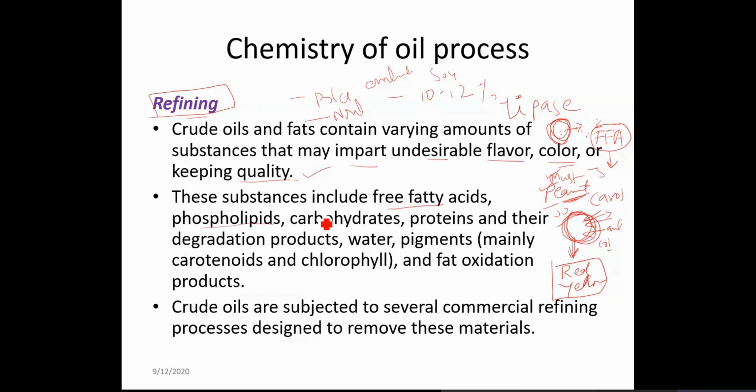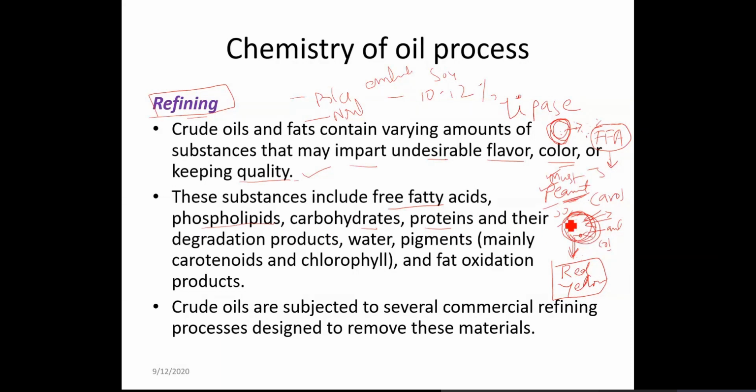Phospholipids are naturally present in the seeds. Carbohydrates are naturally present. Proteins are naturally present. And if you have protease enzyme in the seed, the protease will act slowly. The reaction is very slow because the seed is in active form. The seed also has a germ.